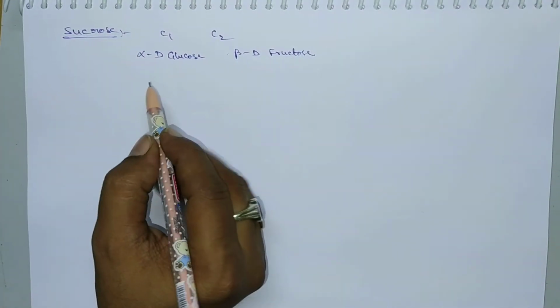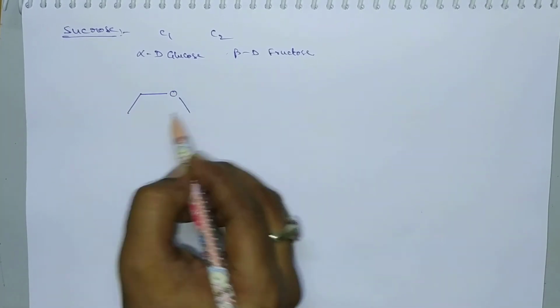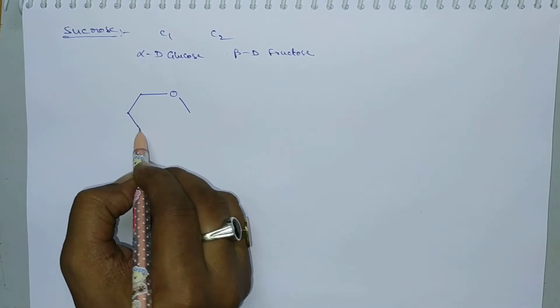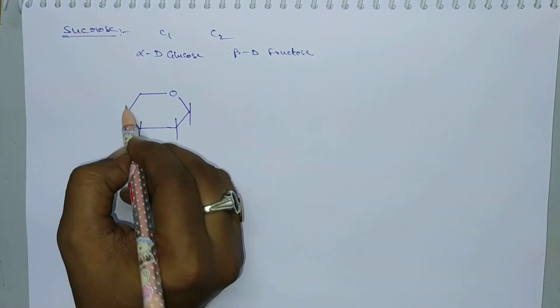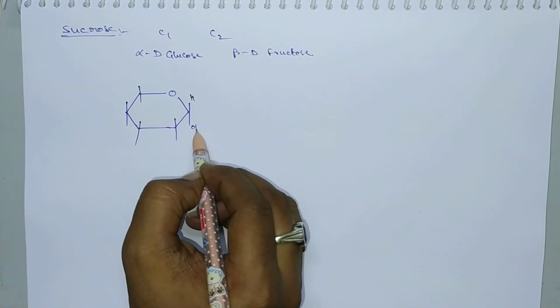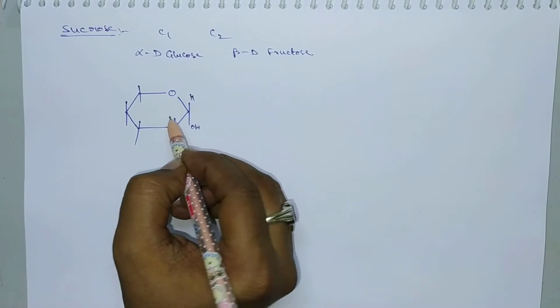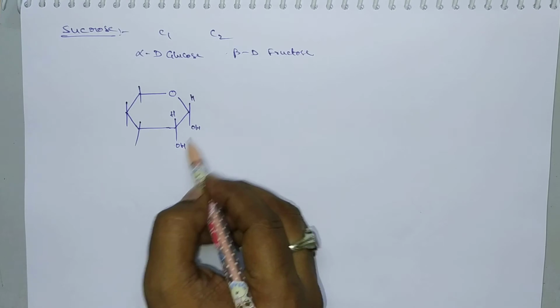Here the alpha D glucose is like this. Here H and OH will be there, and here H and OH, so it exists in cis form. This is alpha.